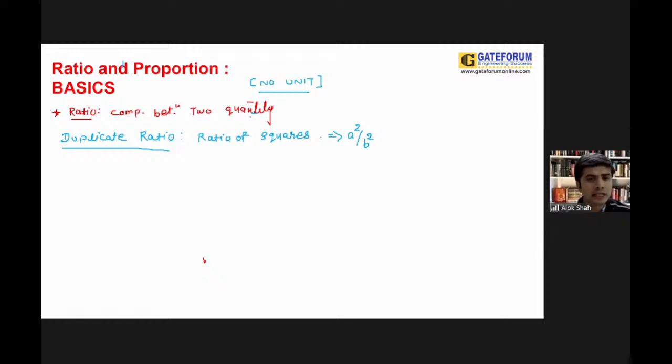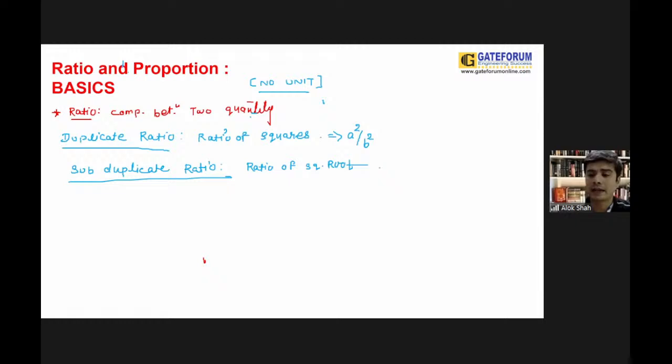Additionally, you'll be using the word sub-duplicate ratio. Remember, guys, your next term is sub-duplicate ratio. Same logic. If duplicate ratio is the ratio of the squares, then sub-duplicate ratio यानी this is basically the ratio of the square roots, right, guys?